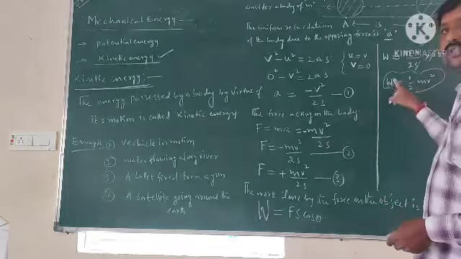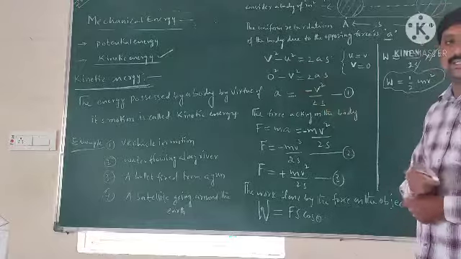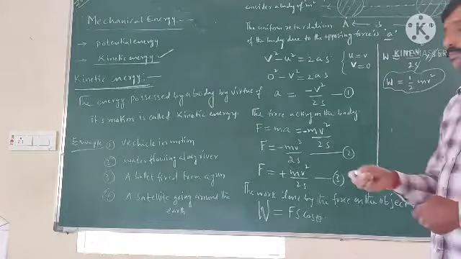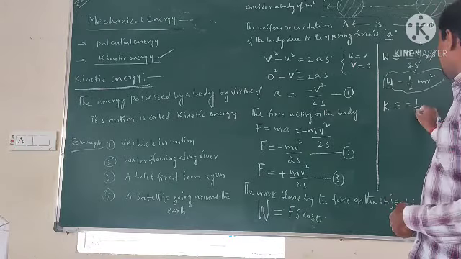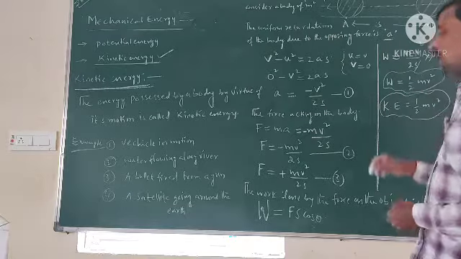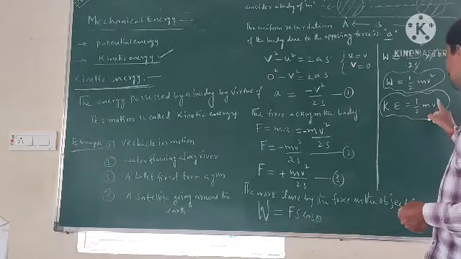So the work is stored as kinetic energy in the object. So the kinetic energy is equal to half mv square. The kinetic energy depends on velocity.